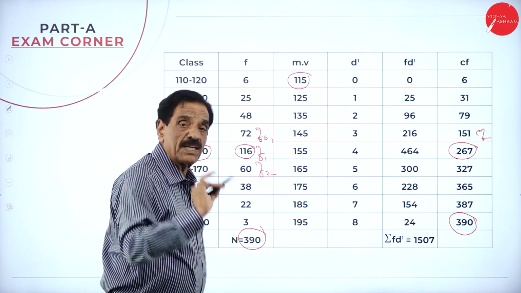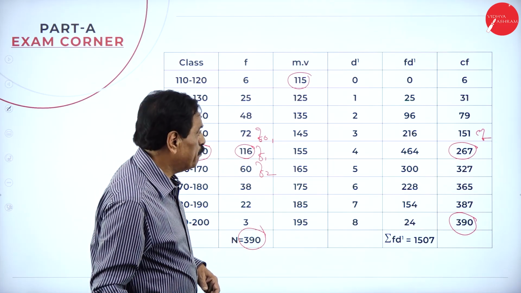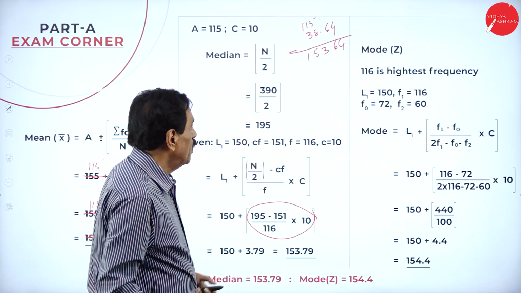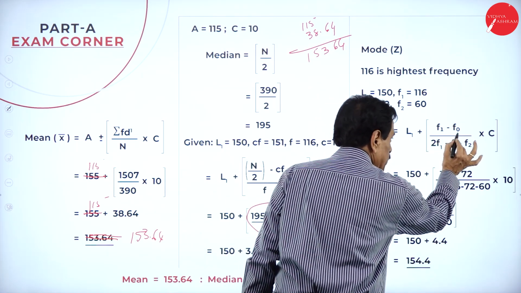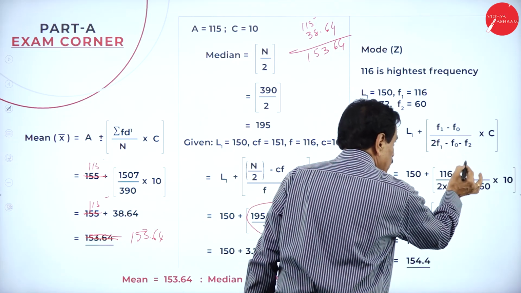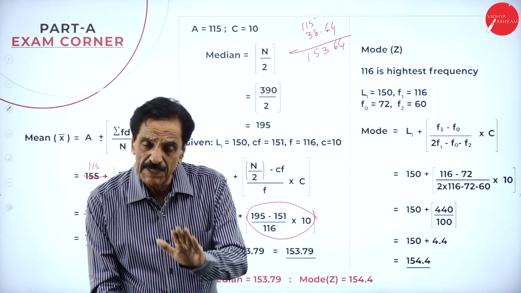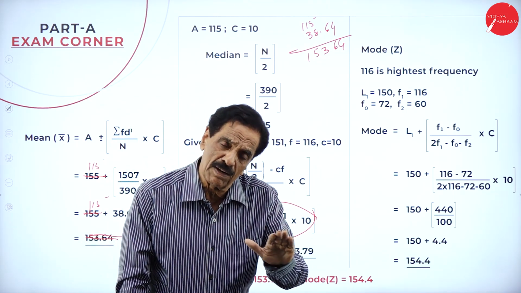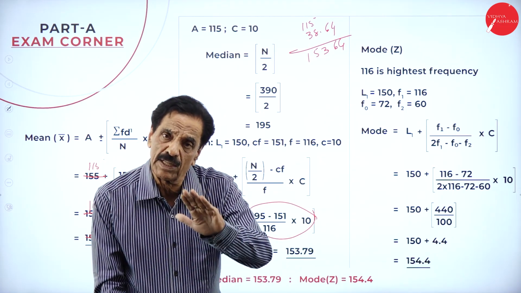Behind this, F naught is 72, next number is 60. So we'll apply the formula. What's the formula for mode? Mode is equal to L1 plus (F1 minus F naught) divided by (2 F1 minus F naught minus F2), into C.